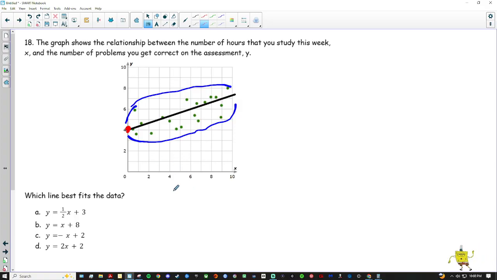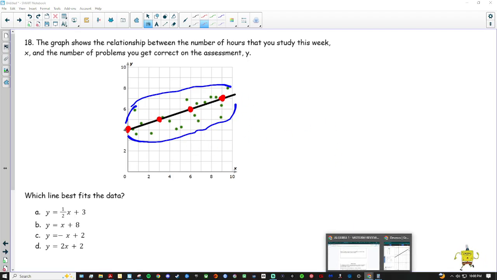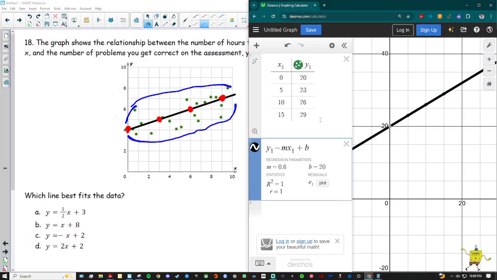I have a nice point at 9, 7. I have a nice point at 6, 6. I have a nice point at 3, 5. And I just need 2 of these points. So you're just finding 2 pretty points. It's better if they're farther away.